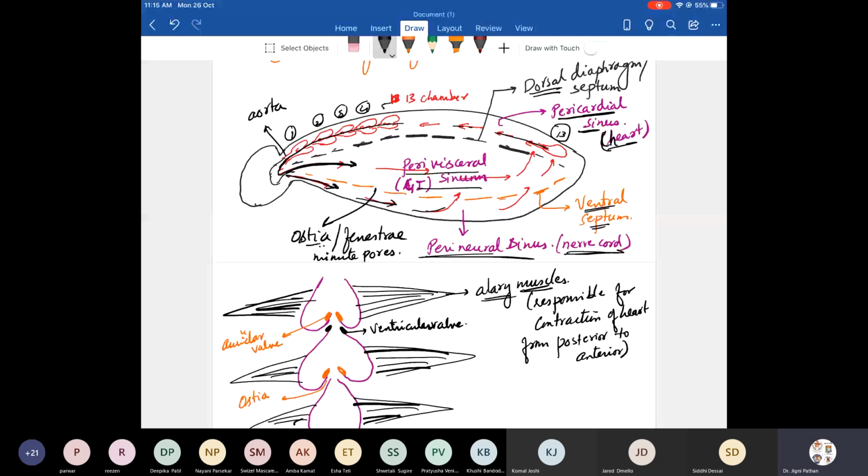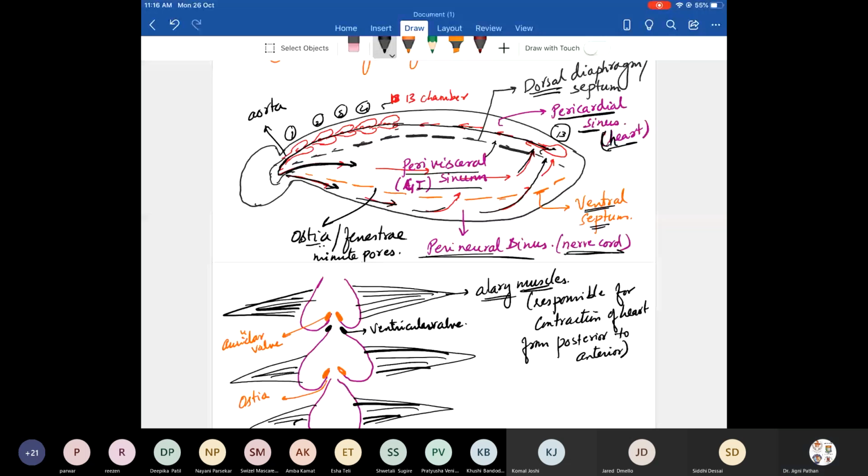Next. What happens when the blood is flowing through the perivisceral and perineural sinuses? The blood also enters from the perivisceral and perineural sinuses back into the pericardial space. From the pericardial space, it enters into the chambers, the posterior chambers. After it enters the posterior chambers, what happens? The blood moves forward with the help of contraction of alary muscles.